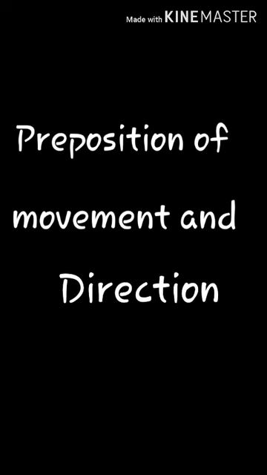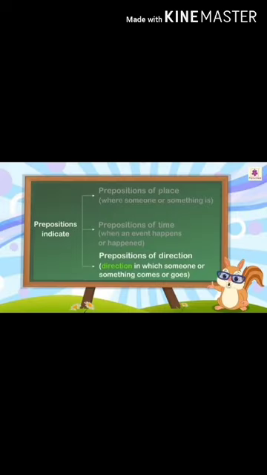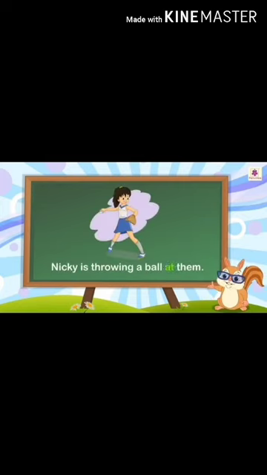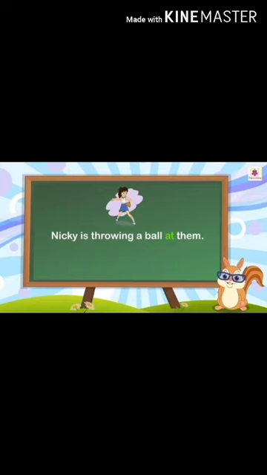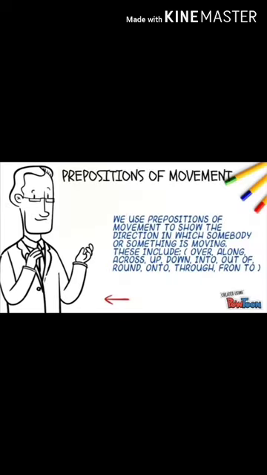So, next, let us move towards prepositions of movement and direction. The preposition of movement or direction also indicates the direction in which someone or something comes and goes. Such kinds of prepositions are called prepositions of movement or direction. So let us see the example. Nikki is throwing a ball at them. There, the word at is a preposition of direction because it says the direction in which the ball is thrown.